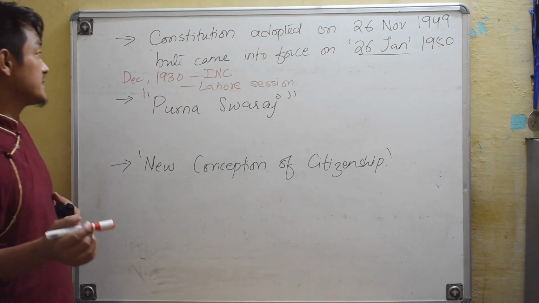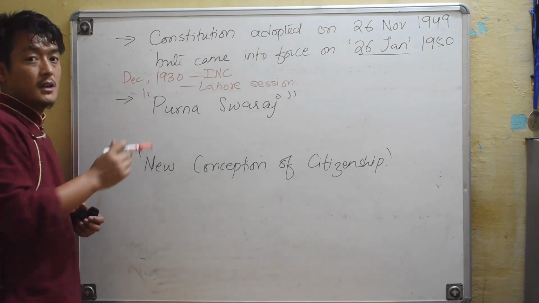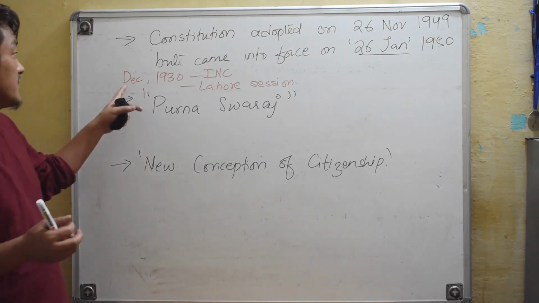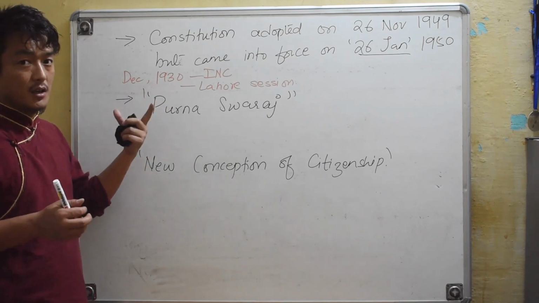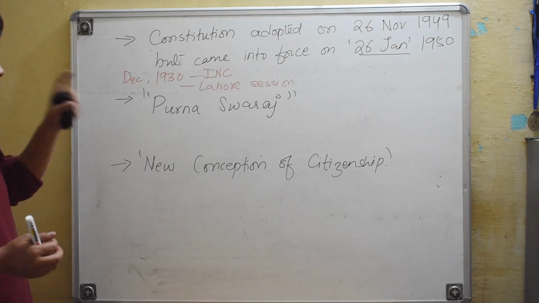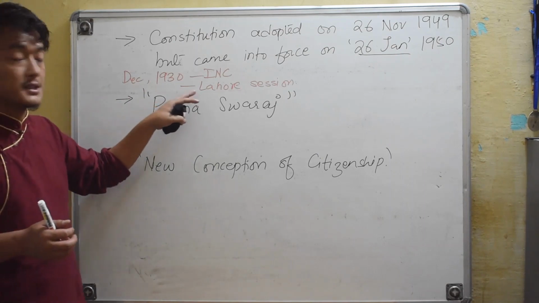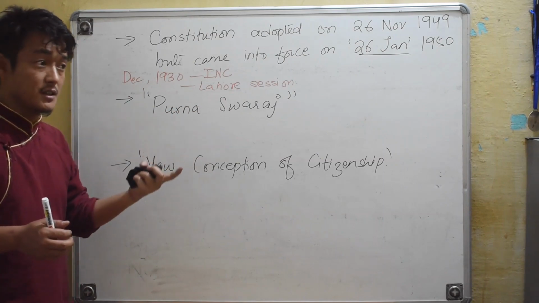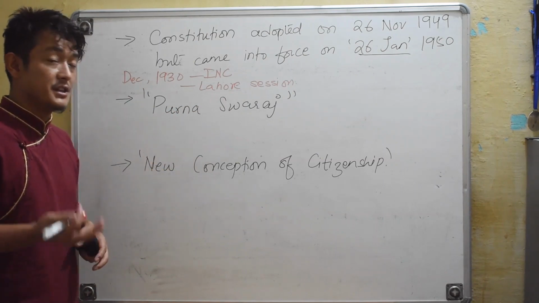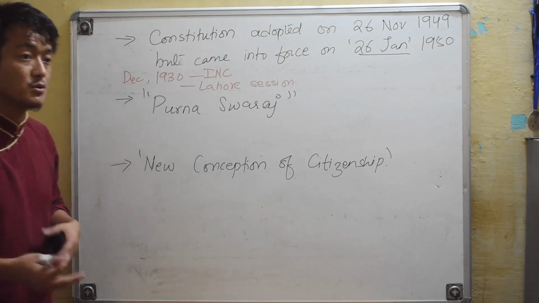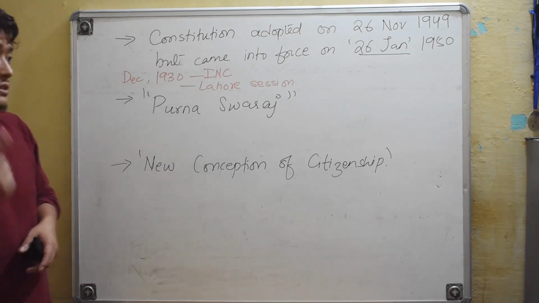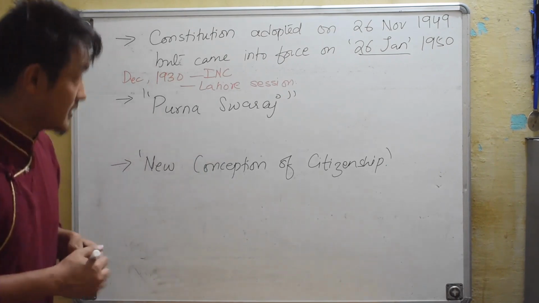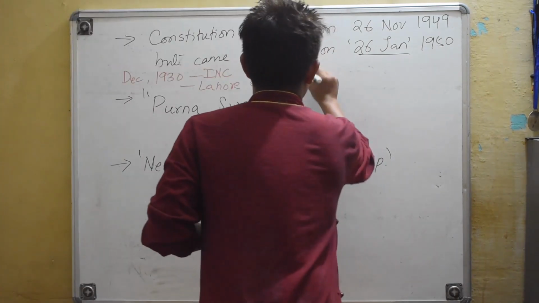Okay, so in order to understand that, we have to go back into the history of India, to 1930, during the freedom struggle. During the freedom struggle, the Indian National Congress held their Lahore session, and in that session, under the leadership of Nehru, came to the conclusion that they would no longer seek any dominion status. Now, dominion status means